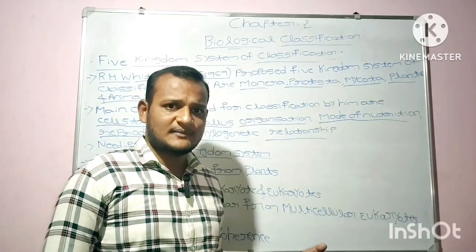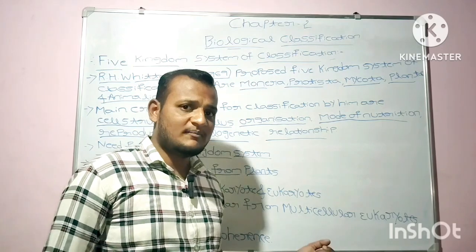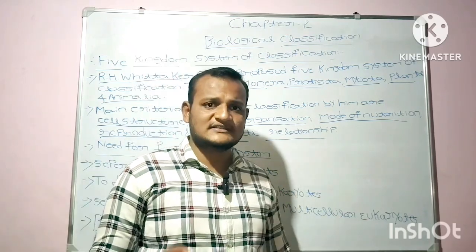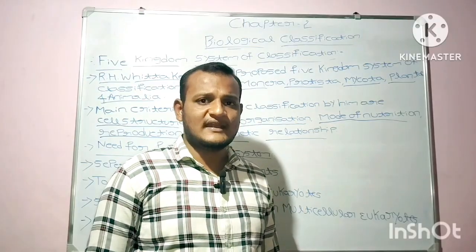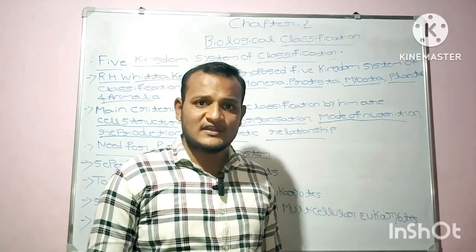They prepare themselves their food, so they are autotrophic. The plants are autotrophic while fungi are heterotrophic. Fungi always depend on other organisms for the sake of food and shelter. Here what happens is plants are autotrophic and fungi are heterotrophic. So fungi are placed in their own distinct kingdom.